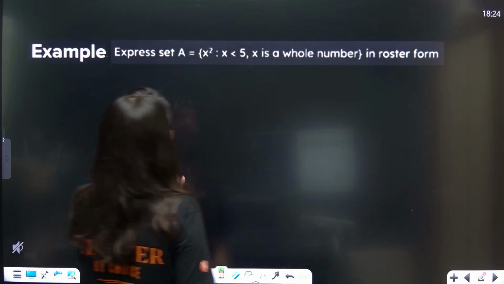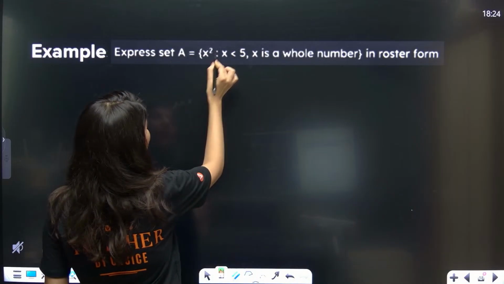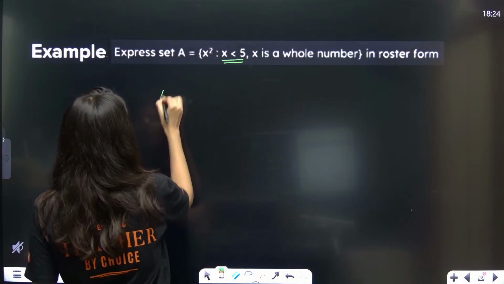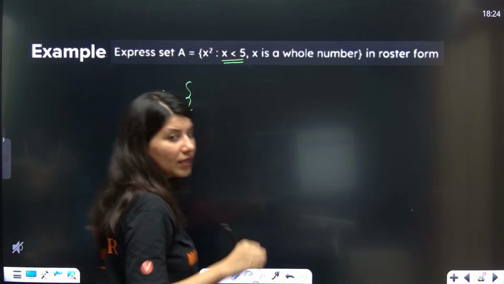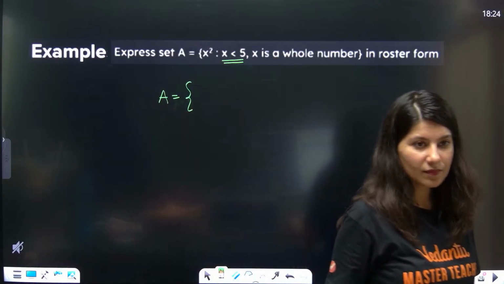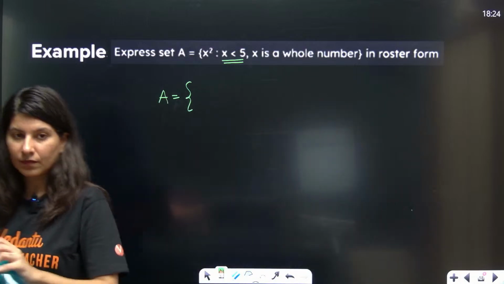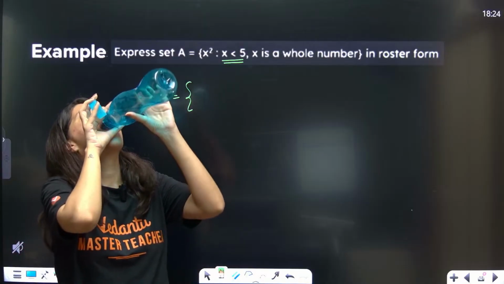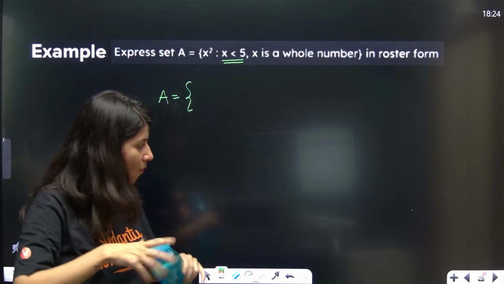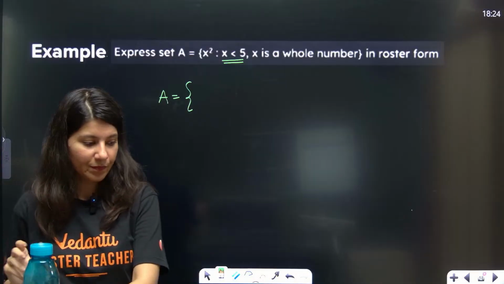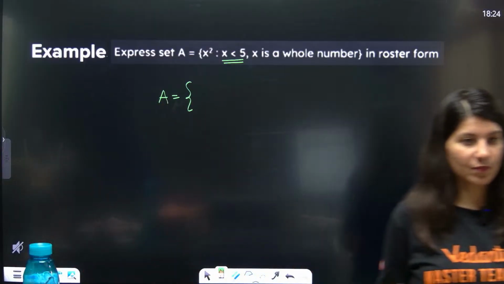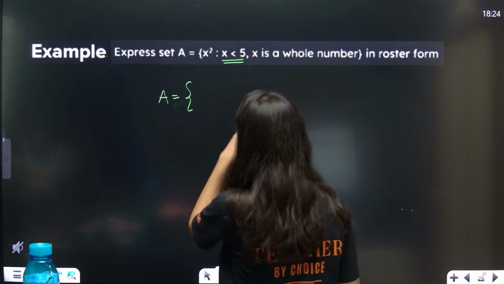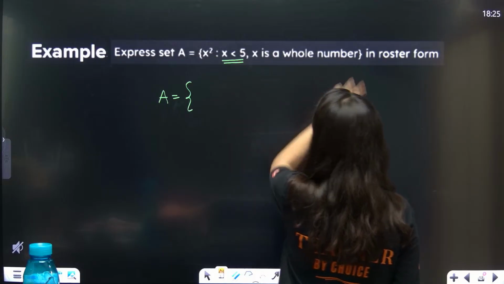Express set A is equal to x square, x less than 5, x is a whole number, in roster form. Can anybody quickly tell me how to convert it into roster form? See, x is less than 5, x is a whole number.